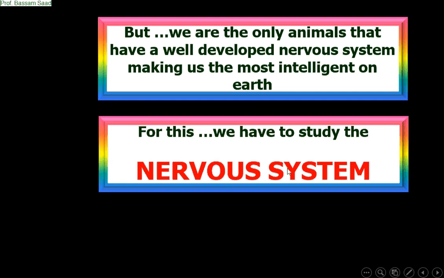It is very important to ask ourselves why we should study this subject. The nervous system is extremely important for us because it differentiates us from the other animals. In order to study it very well, we have to divide it into parts. Every time you divide something into parts, this facilitates its study.